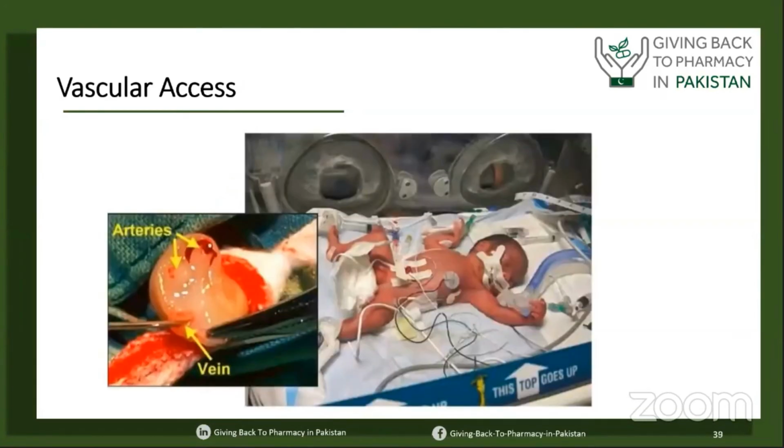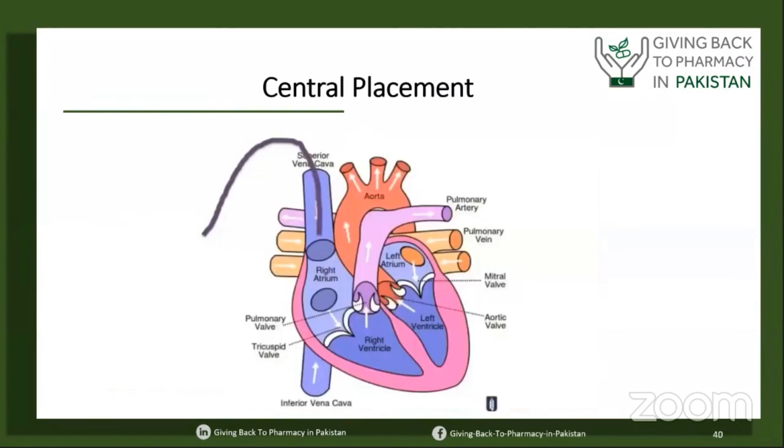For central venous access, the good thing is we are lucky. The neonatal population requires more calories, more dextrose and amino acid. More amino acid and dextrose means a higher osmolar solution, which is not possible to give peripherally. And in this population, the good thing is the central venous access is available from birth. We can use it, so we can fulfill their needs of electrolytes, dextrose and amino acid from the very first day of their life.